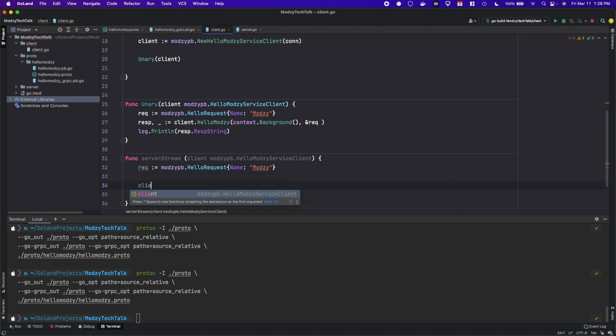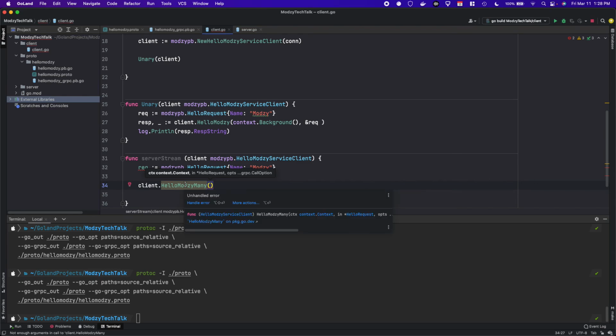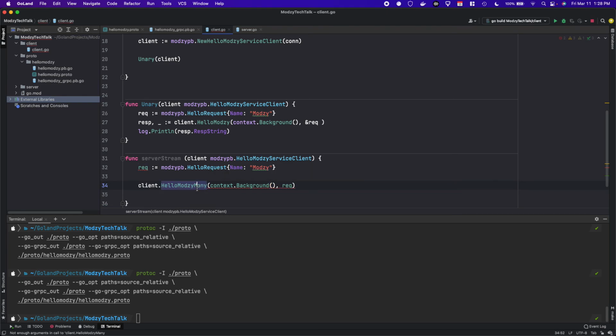Well, we will invoke client.helloModzyMany, and this particular call will take in a context, so context.background, and it takes in our request. It takes in our pointer to our request. And this will return a Modzy client and an error.